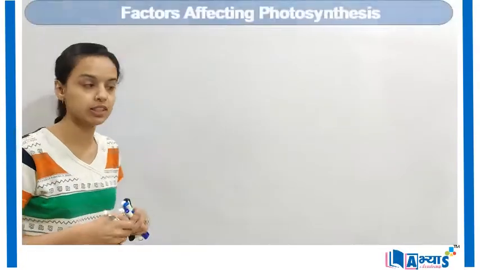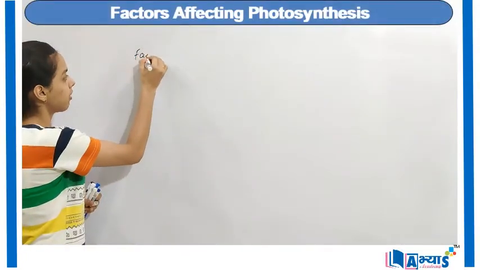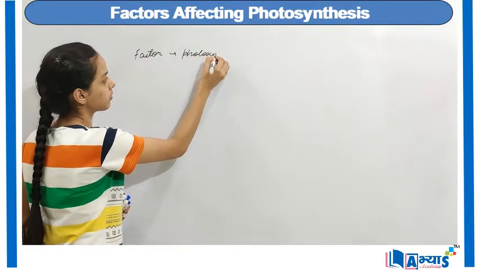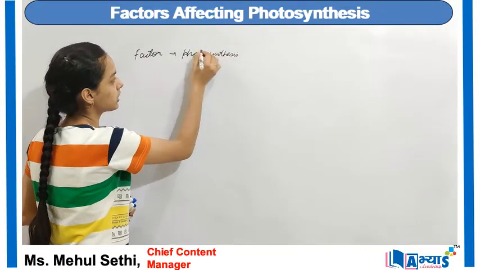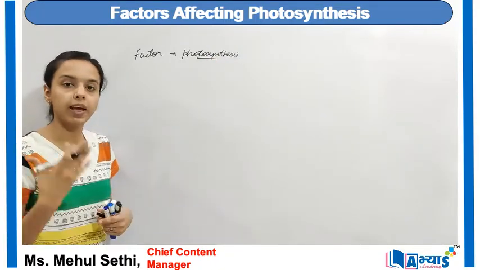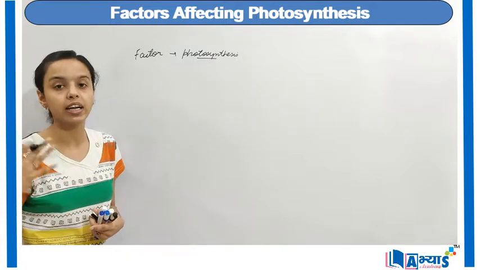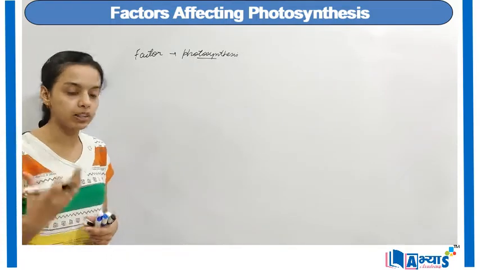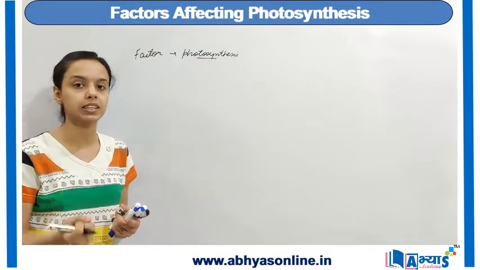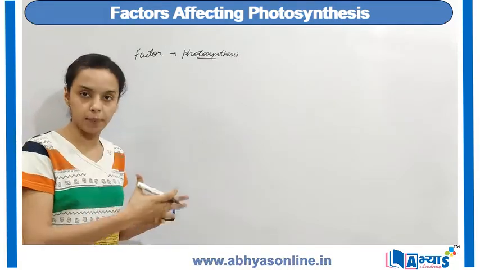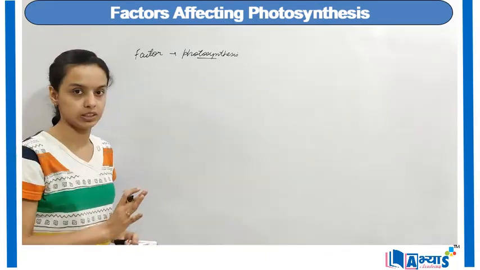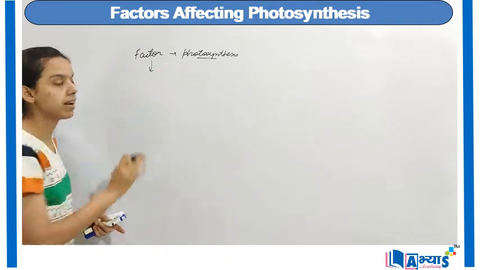Basis of photosynthesis, and that concept is factors affecting photosynthesis. So as we know, photosynthesis is a process by which green plants can prepare their own food by using carbon dioxide, water, and even chlorophyll. By the word chlorophyll, we mean that chlorophyll can absorb the sunlight. So we can say sunlight, water, and carbon dioxide is required to make their own food by the process of photosynthesis. Now, what are the factors that can affect this process?